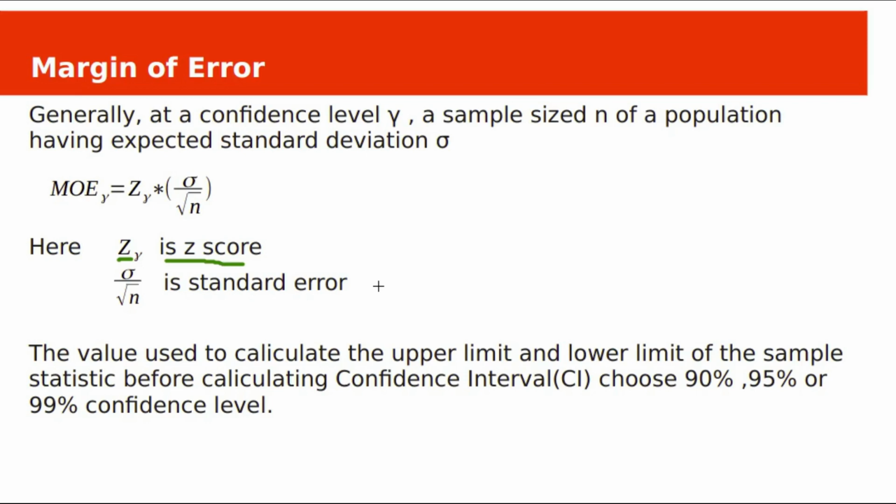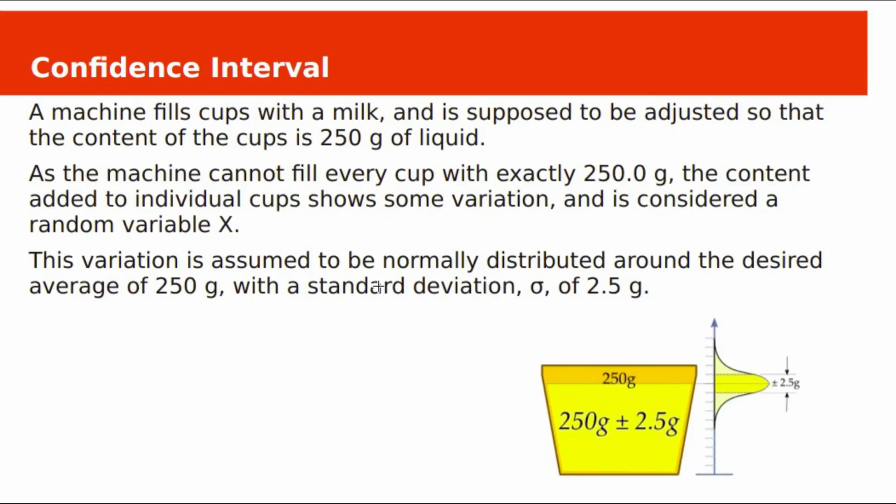Let's see one example. A machine is supposed to fill 250 grams of milk in a cup. As the machine cannot fill every cup with exactly 250 grams of milk, the content added to individual cups shows some variation. We represent that random variation as random variable x.